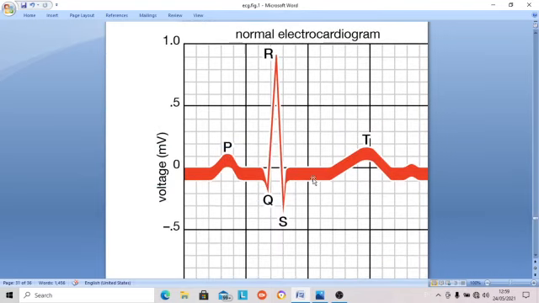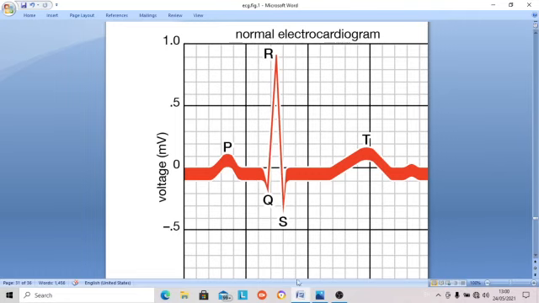This is the same thing shown in a magnified way. The smallest square is 0.1 millivolt vertically, and horizontally it is 0.04 second. So you can see here the height. This is the zero line, the height of the R wave. You can count 1, 2, 3, 4, 5, 6, 7, 8, 9, almost 1 millivolt, more than 0.9 millivolt. Here, the big wave is the R wave in lead 2.